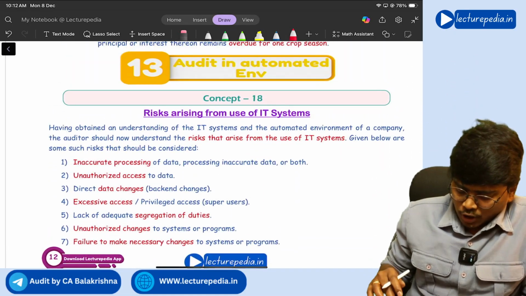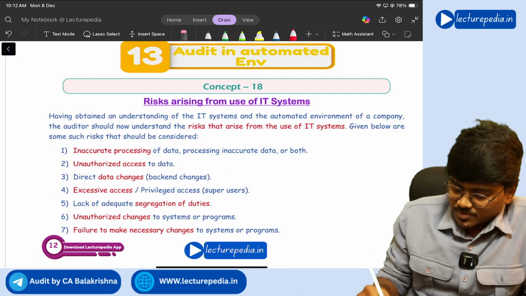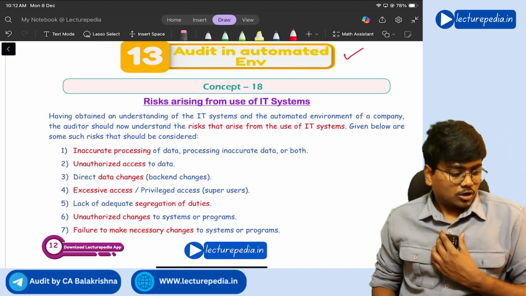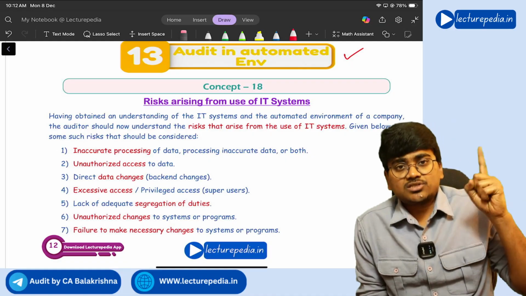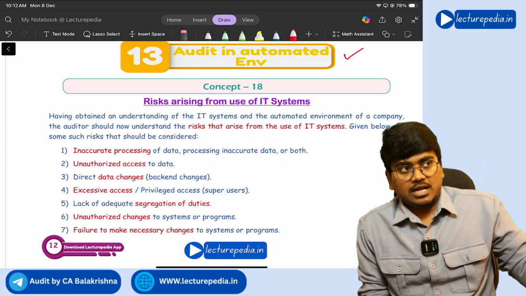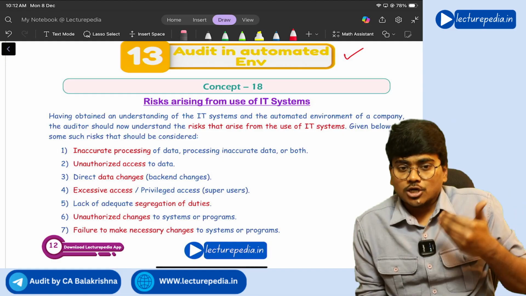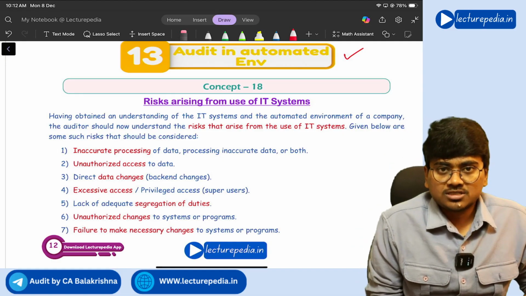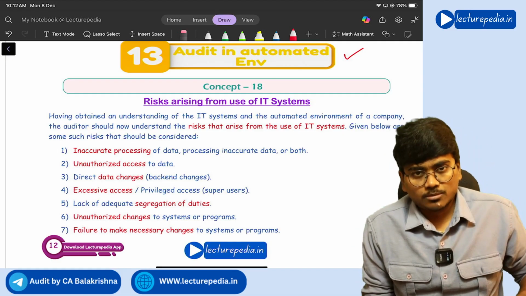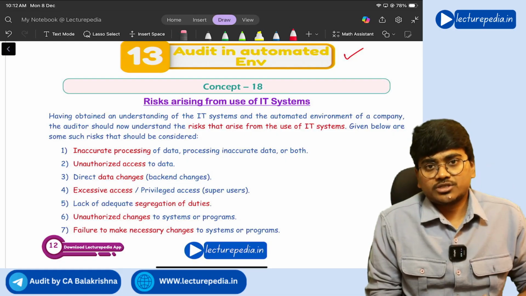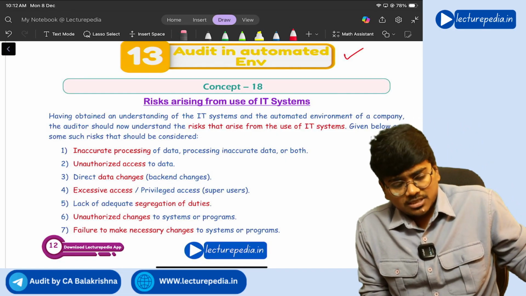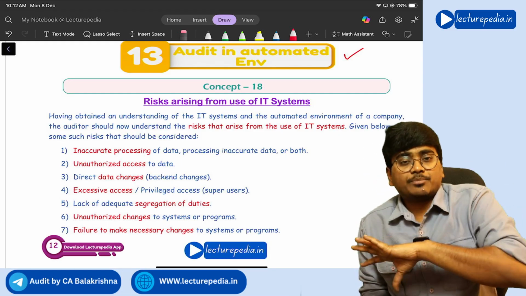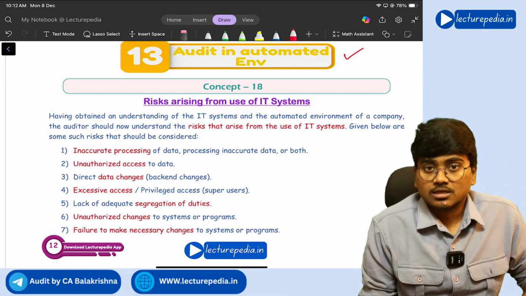Next, audit in an automated environment. See, this particular chapter, audit in an automated environment, is part of risk assessment in your ICAI study material. At the end of the risk assessment chapter, you will have these concepts related to audit in an automated environment. For sure you will be getting questions from this. So I have kept all those concepts in a separate chapter by the name audit in an automated environment.